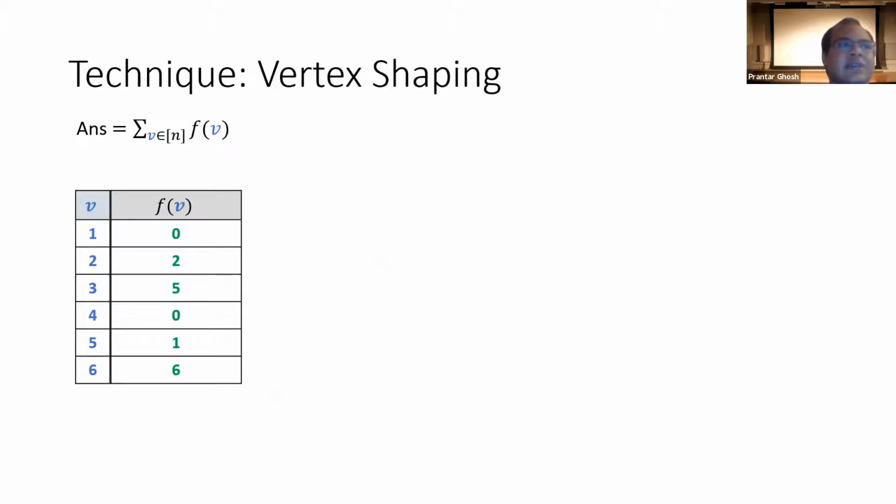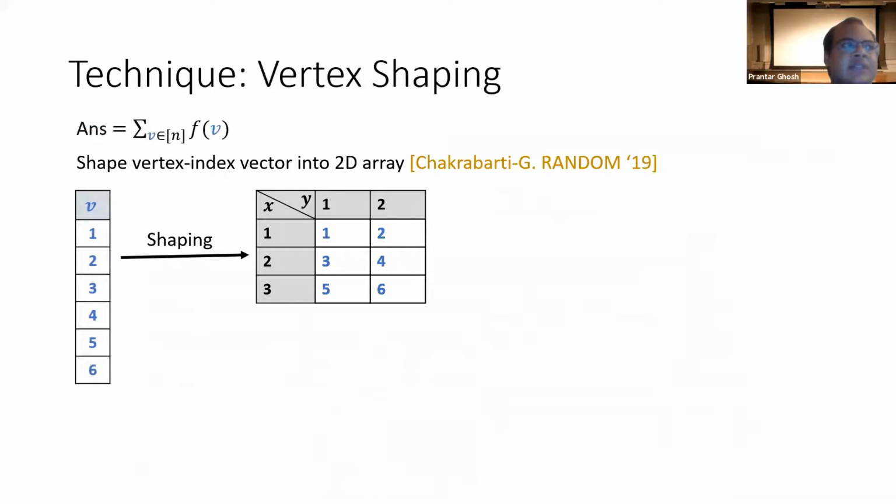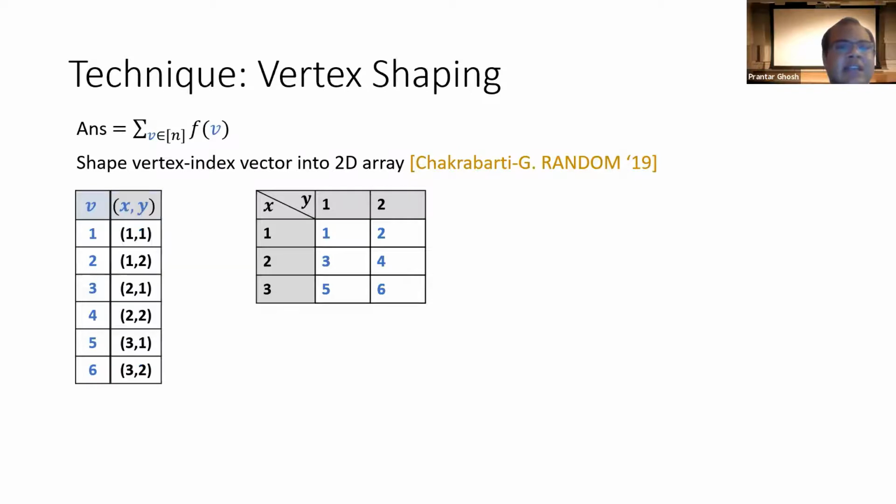So suppose we want to compute the summation of some function f of v, where the summation is over vertices from 1 to n. Now we use the shaping technique where we shape the vertex index vector into a two-dimensional array. This is a technique that Amit and myself used in a paper in RANDOM last year. Because of this shaping, the vertices are renamed as these pairs x comma y, such as here the vertex 1 is named as 1 comma 1, 2 as 1 comma 2, and so on.